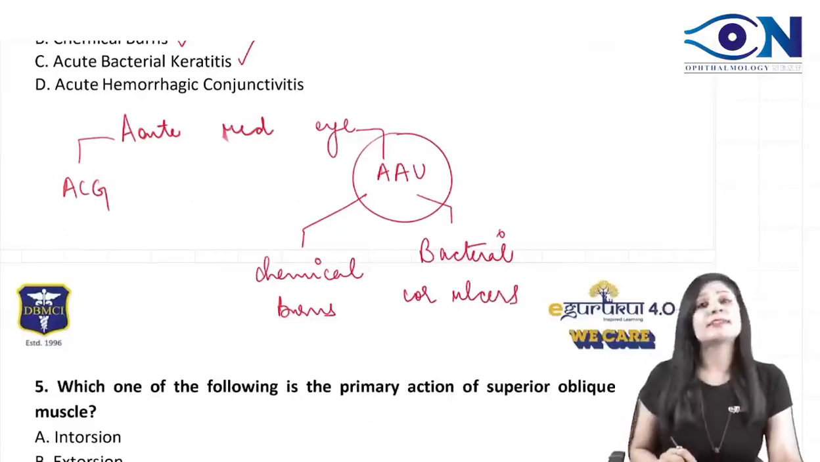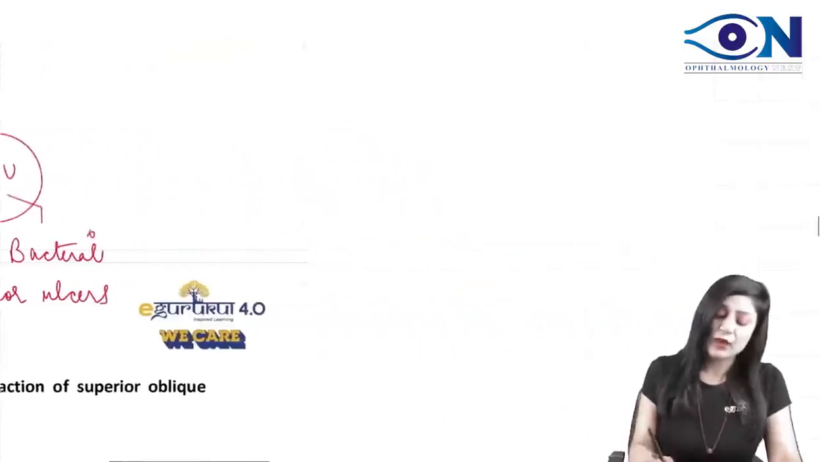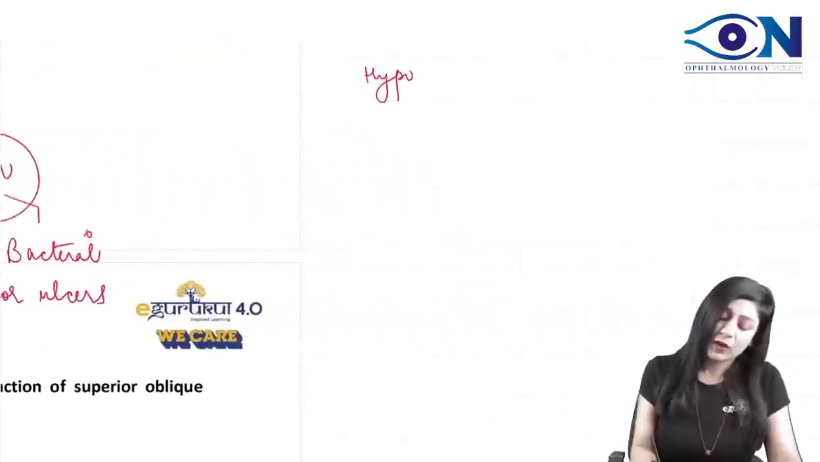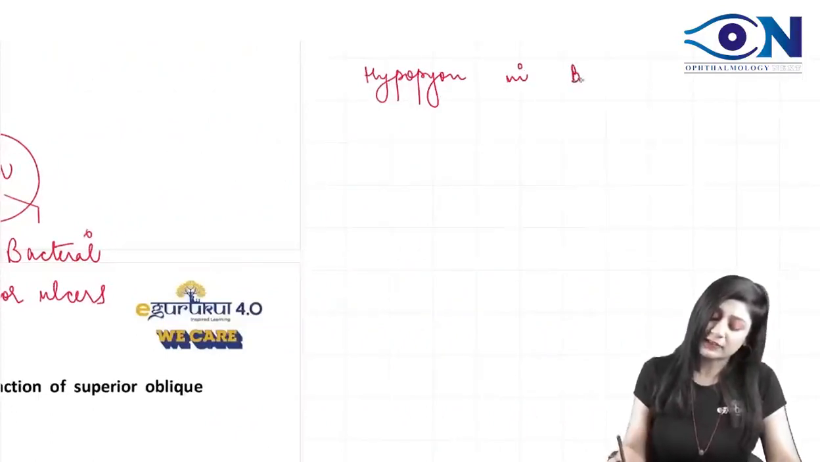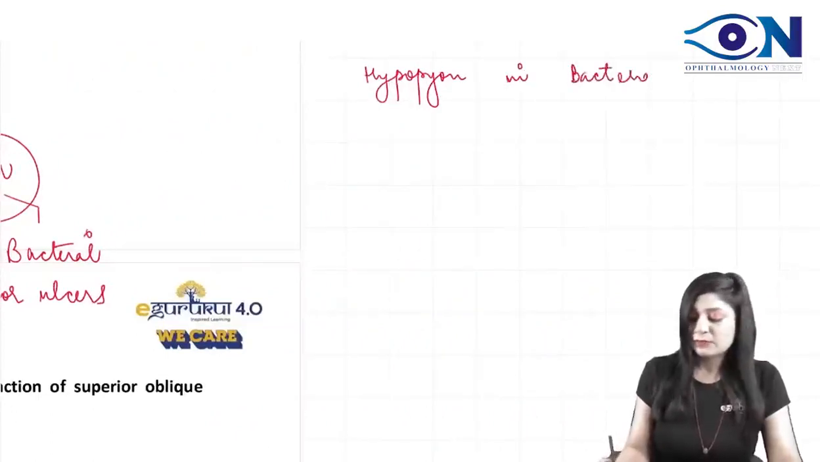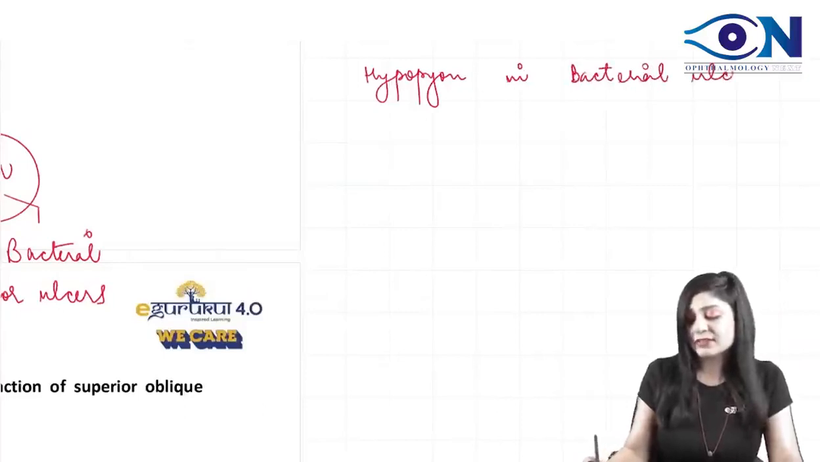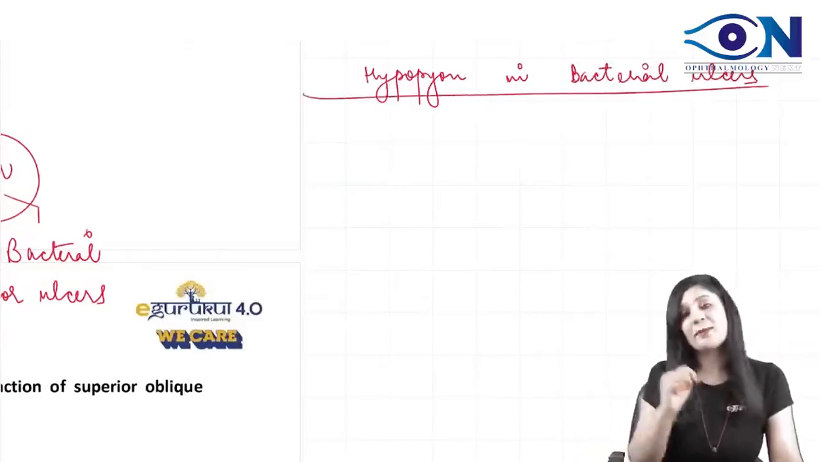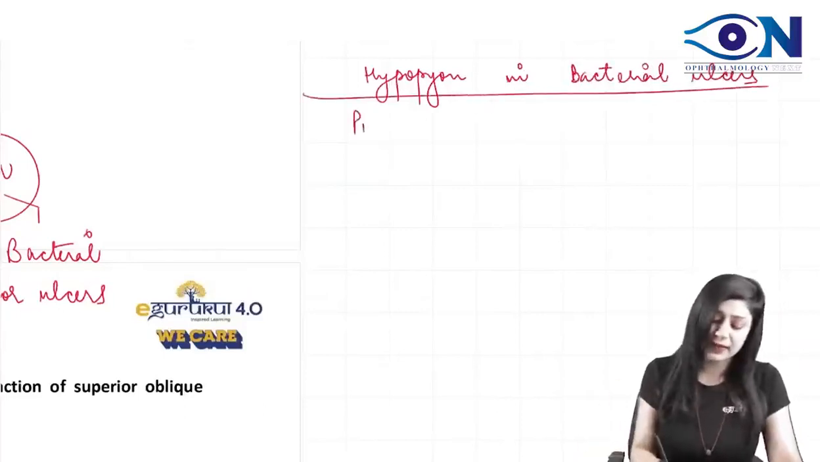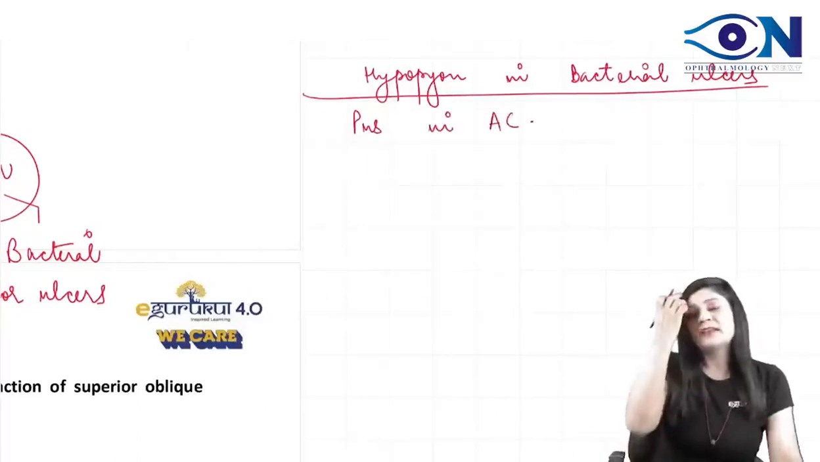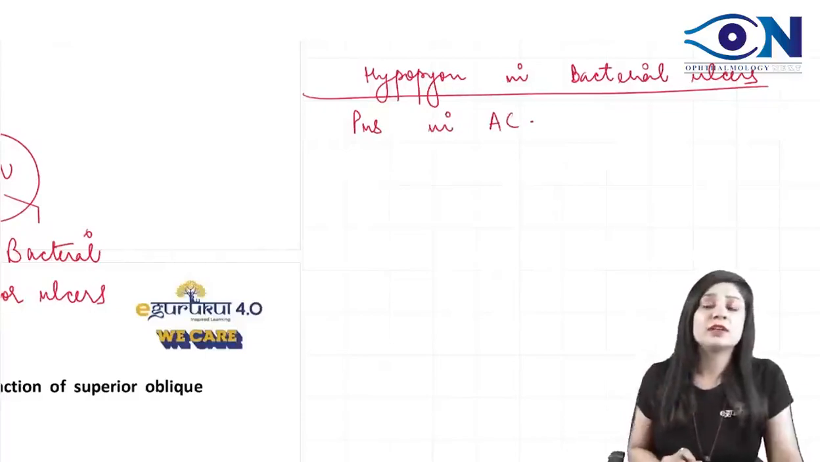Why it's C? No, it's not C. See, why do you have hypopyon? When I talk about hypopyon in the bacterial ulcer, remember, a few questions back, we discussed that there was a hypopyon in the bacterial ulcer. That was the pus in the anterior chamber. Pus means inflammation or not. So in bacterial ulcer, we always have acute anterior uveitis, due to which we have hypopyon.